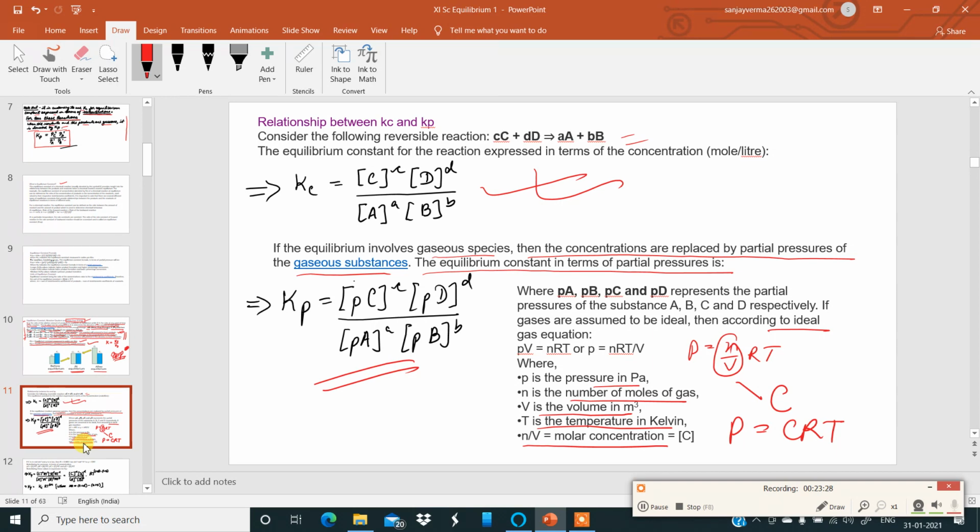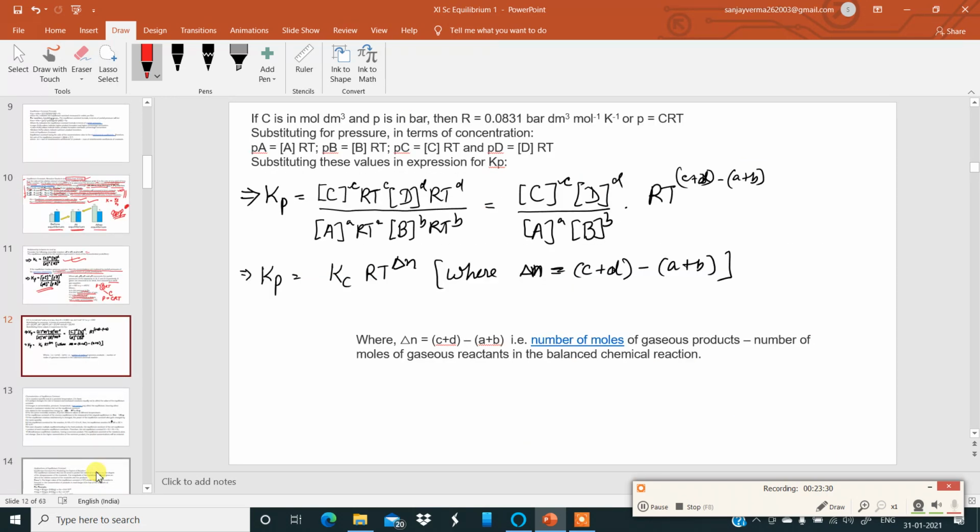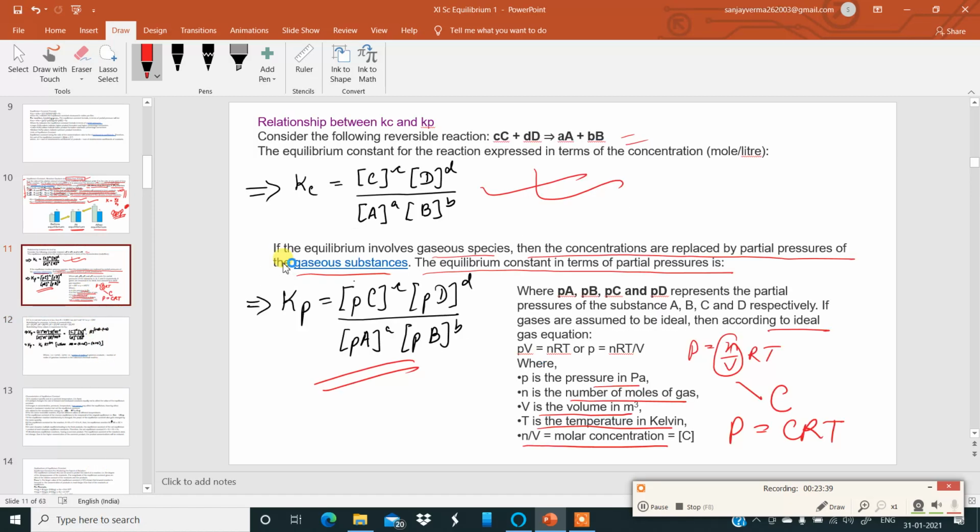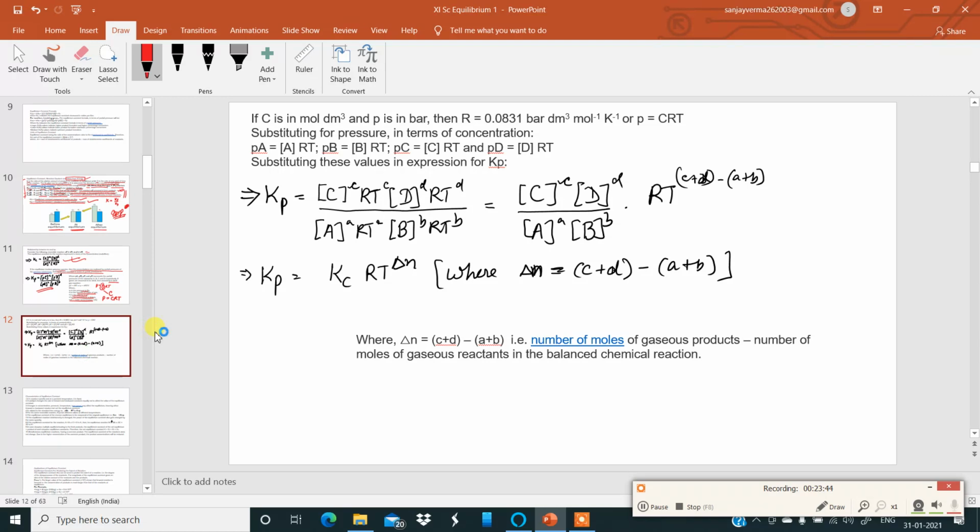So we can have P is equal to CRT. Now, my dear students, substitution can be done and we can write Kp. Instead of P_C, we can put the values of P in the relationship, and we get C_C RT, C_D RT, C_A RT, C_B RT. Now, this ratio of C_C, C_D, C_A, C_B is called Kc. This is Kc.